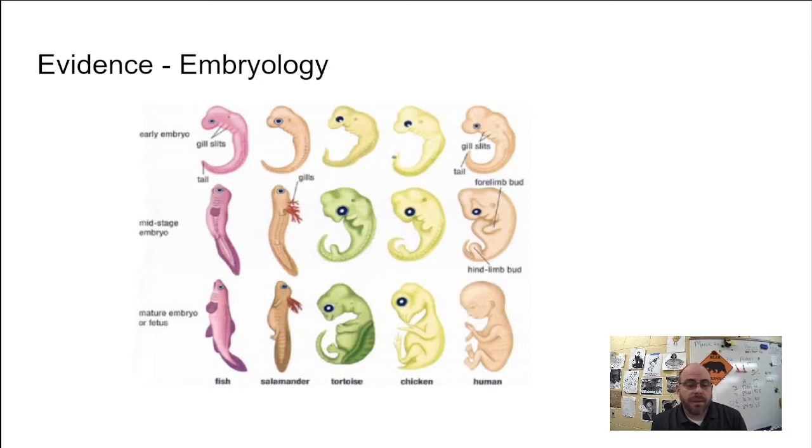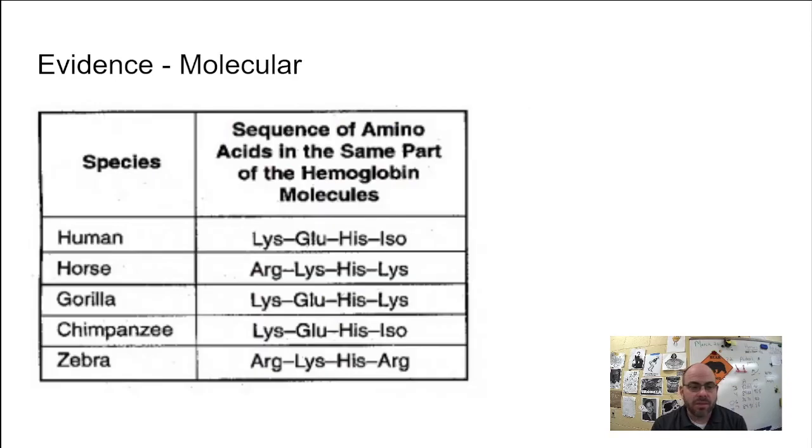Another way of thinking about this is that similarly related embryos are going to have homologous structures as well. Notice the tail, the gill slits. There will be a couple others that we won't mention because we don't need extra things on here. But you see the commonalities. As those organisms develop, they lose those commonalities. But in these early stages, they have them. Fish, salamanders, tortoises, chickens, humans, all animals. So in the early stages, they look all the same, but as they develop, they lose those. Our embryology points to our common ancestry as well.